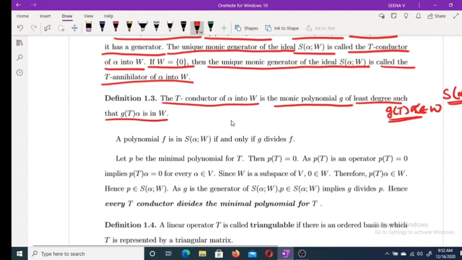A polynomial F is in S(alpha; W) if and only if G divides F. Clear?